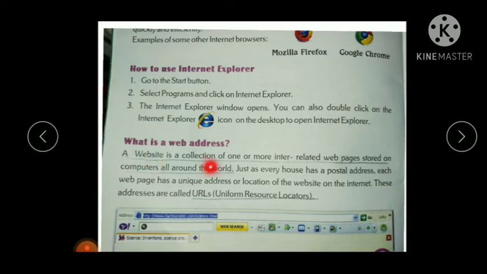A website is a collection of one or more interrelated web pages stored on computers all around the world. Just like a book has many pages, a website has many web pages. So website means it is a collection of web pages.